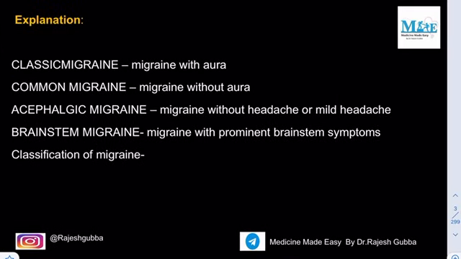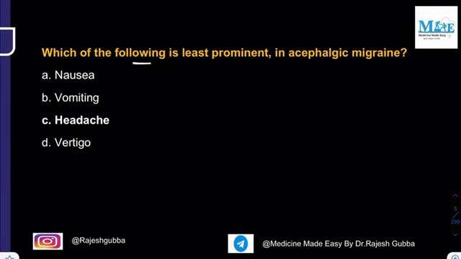Now you take the next question. Which of the following is least prominent in acephalic migraine? The options are nausea, vomiting, headache, and vertigo. We were just discussing in the previous question that headache is the least prominent symptom in acephalic migraine. Then what are the features of acephalic migraine? Nausea, vomiting, as well as vertigo. These are the features of acephalic migraine, and headache is the least prominent symptom.